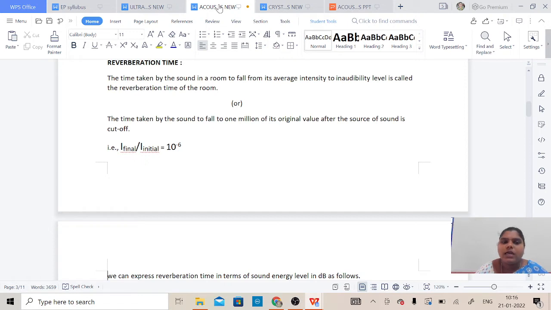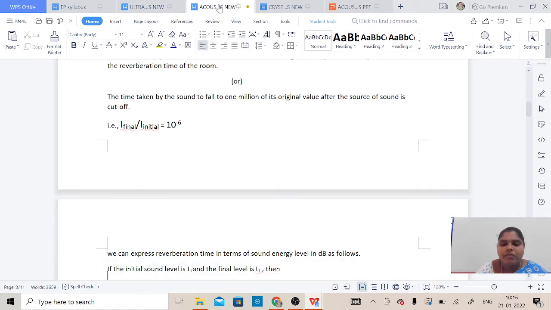Or it is the time taken by a sound to fall to one millionth of its original value after the source of sound is cut off. Whenever the source of sound is cut off, we still hear some sound; that is the reverberation. When the sound falls to one millionth of its original value, that is said to be the reverberation time. That is what we use for the sound intensity: I final by I initial equals 10 power minus 6.